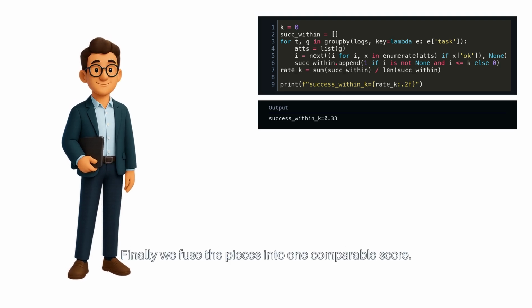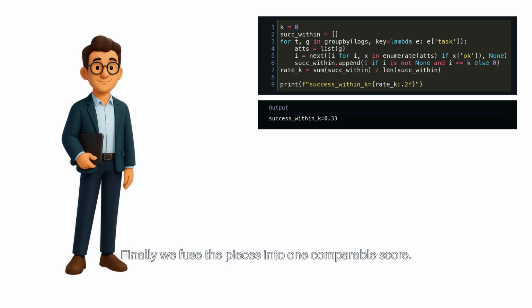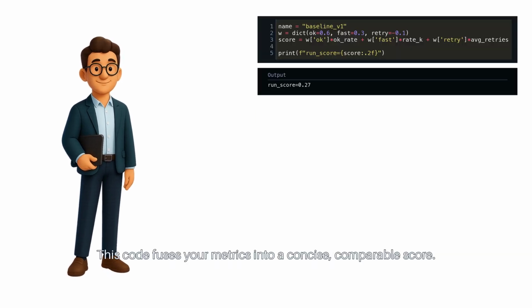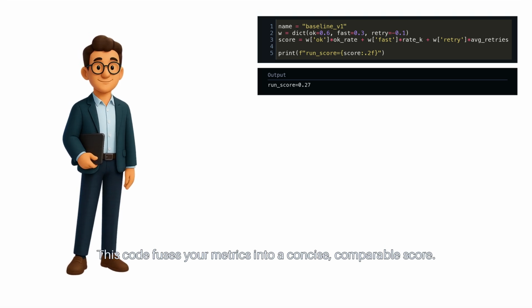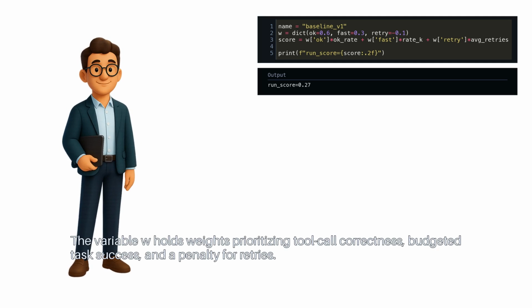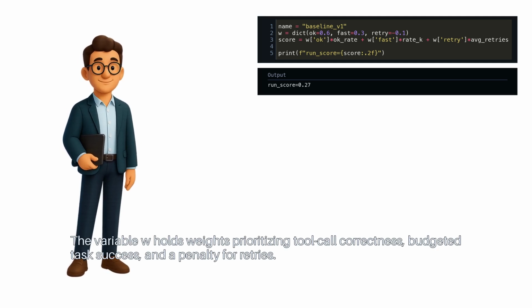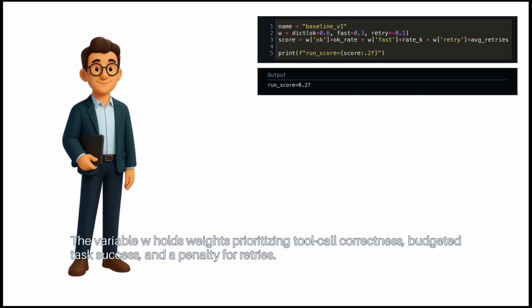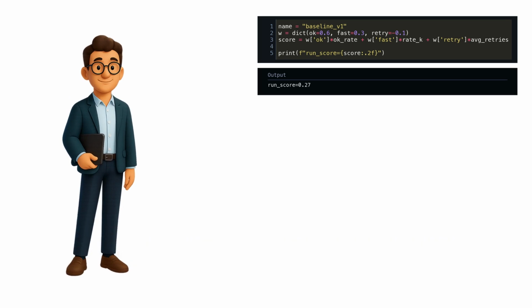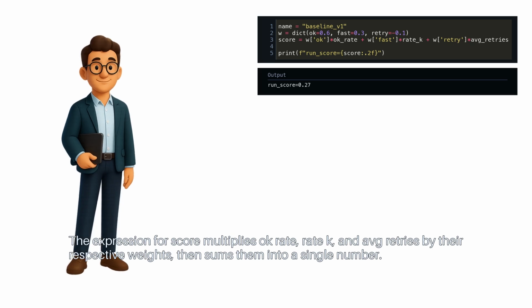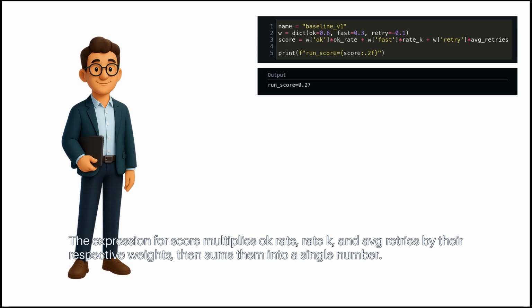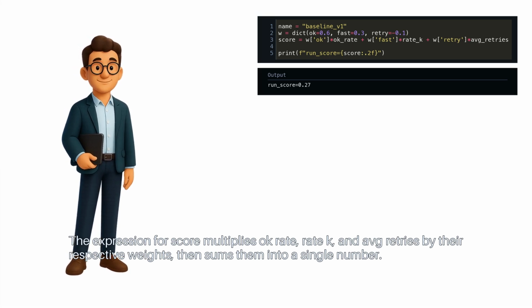Finally, we fuse the pieces into one comparable score. This code fuses your metrics into a concise, comparable score. The variable w holds weights prioritizing tool call correctness, budgeted task success, and a penalty for retries. The expression for score multiplies OK rate, rate k, and average retries by their respective weights, then sums them into a single number.